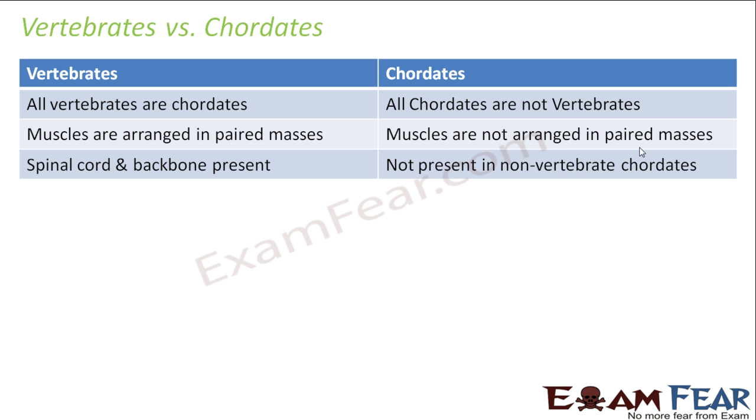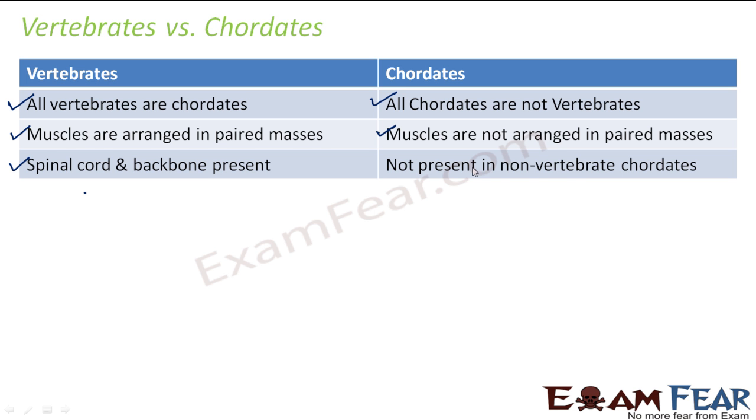Let us look at some of the differences between vertebrates and chordates. All vertebrates are chordates, but all chordates are not vertebrates. Muscles in vertebrates are arranged in paired masses. In chordates, muscles are not arranged in paired masses, so the organization is better in vertebrates.